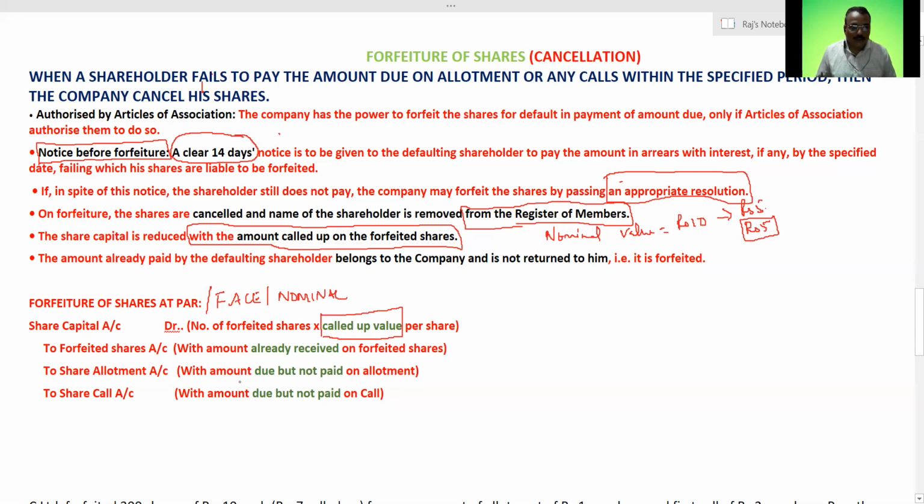Then share allotment with the amount due but not paid, and share calls.